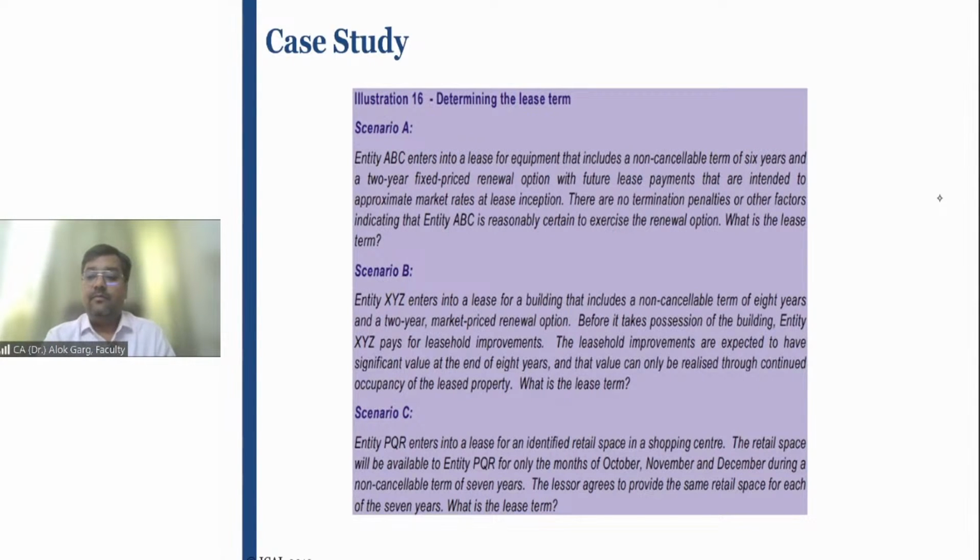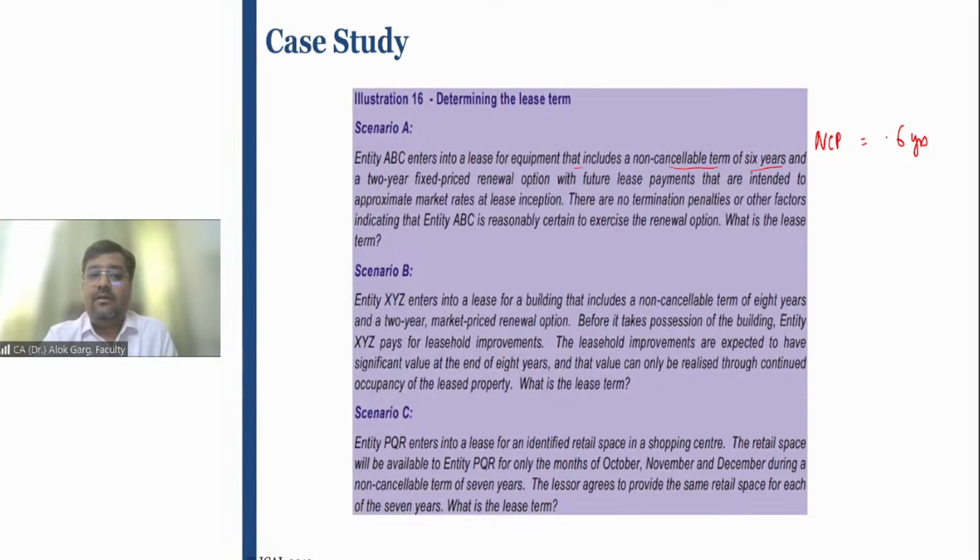Determining the lease term. Entity ABC enters into a lease for equipment that includes a non-cancelable term of 6 years. What is non-cancelable term? In scenario A, non-cancelable period is equal to 6 years. And a 2-year fixed price renewal option with future lease payments that are intended to approximate market rates at lease inception. So there is a renewal option for 2 years, and